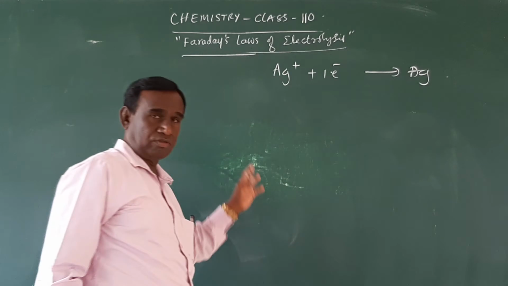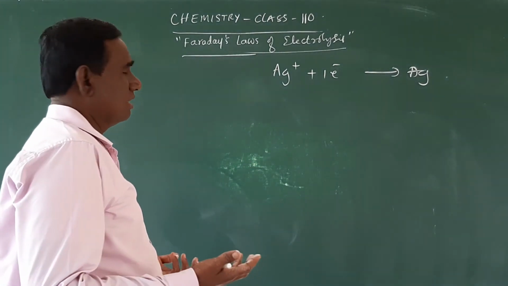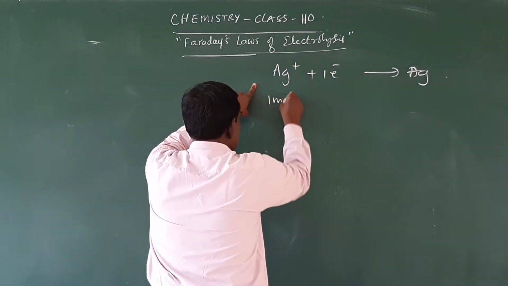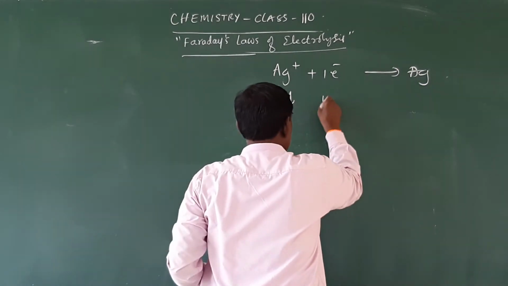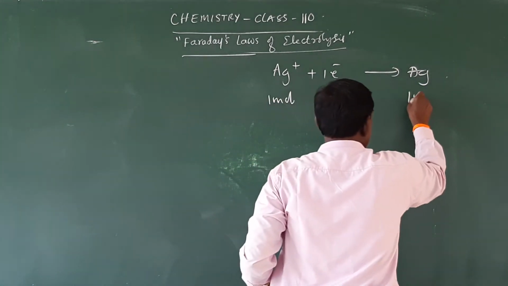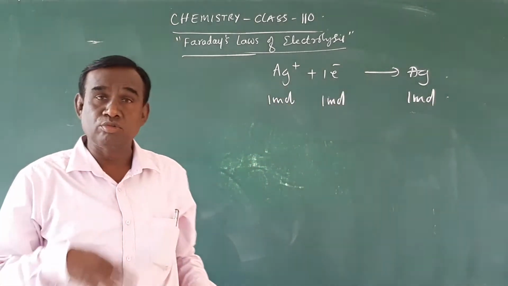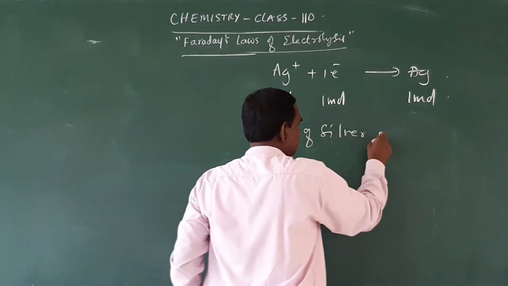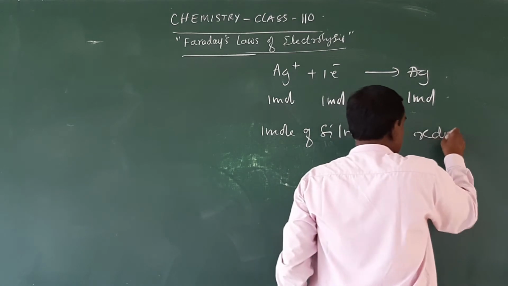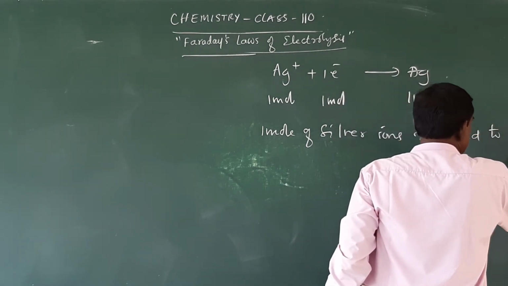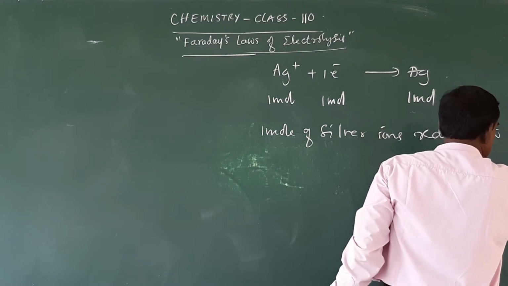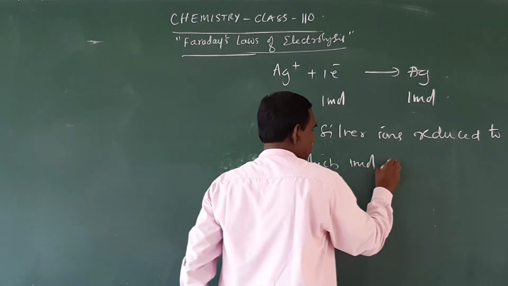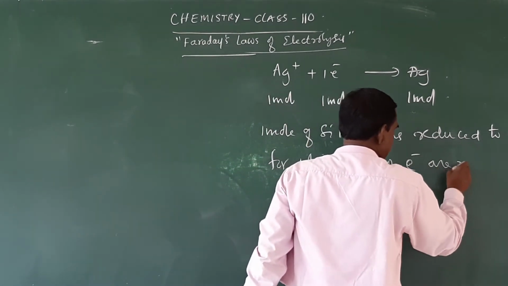How much electricity is required for this conversion? 1 mole of silver ions is reduced to 1 mole of silver, for which 1 mole of electrons is required.